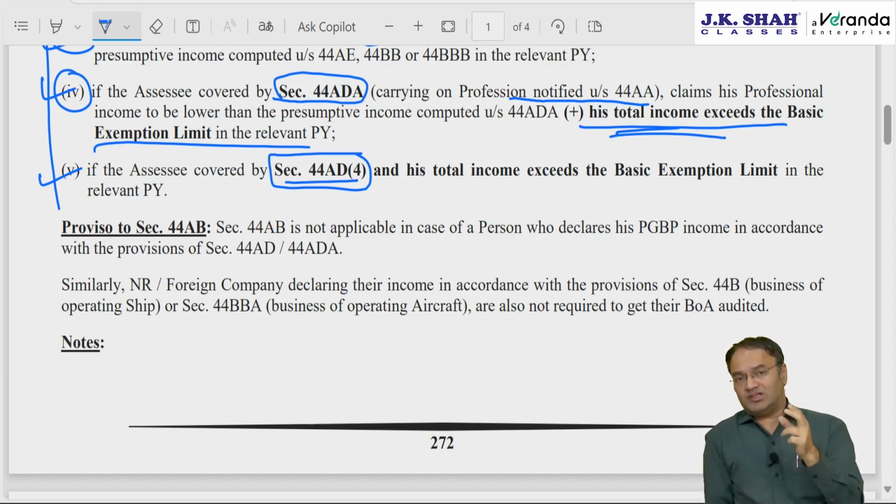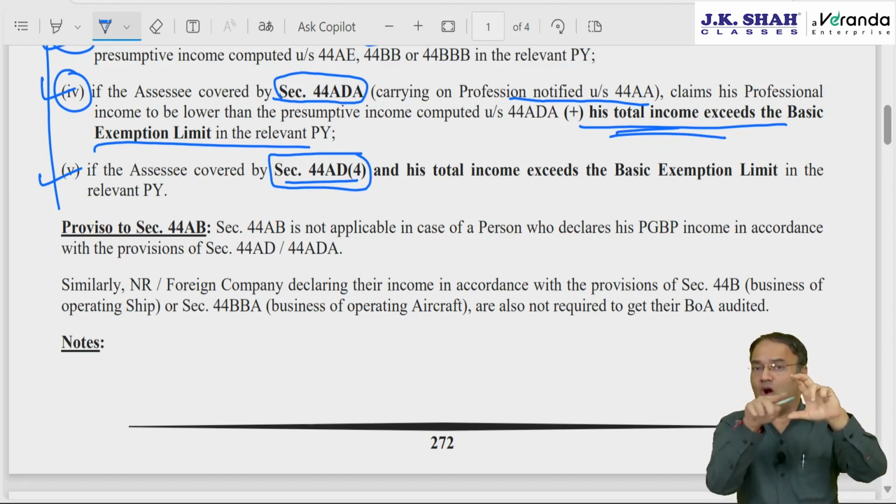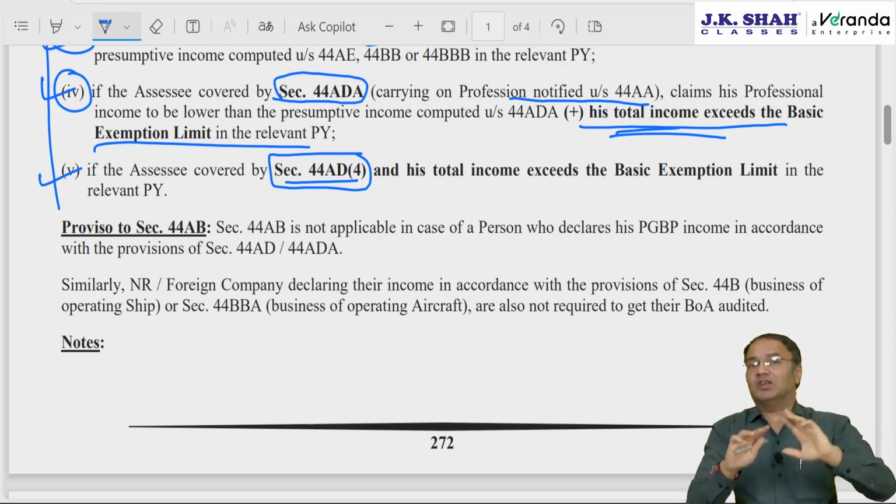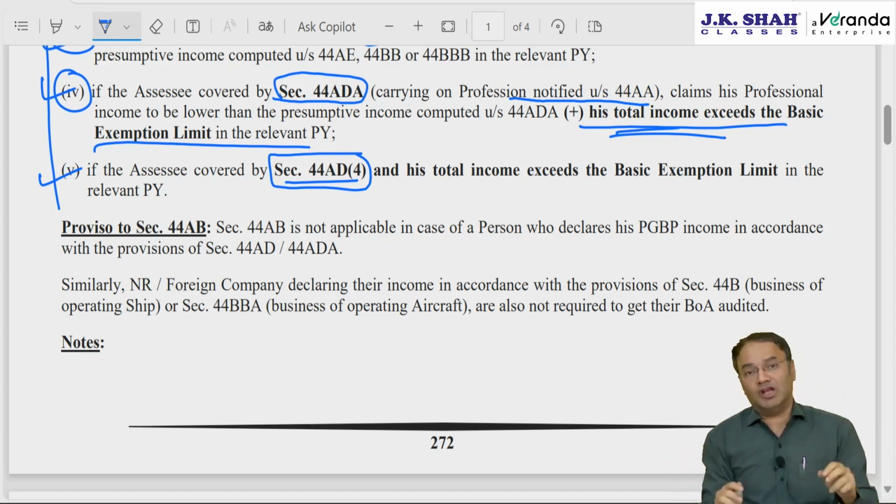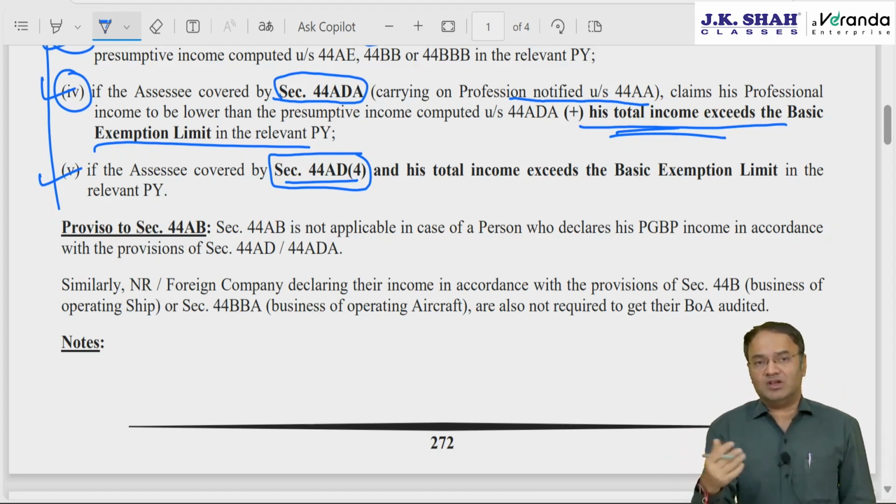In our language we call it lock-in. Once you opt for 44AD, you are locked in for 5 years. But during those 5 years, if you go out of 44AD, the next 5 years there will be lockout. You cannot come back for the next 5 years. Wait for the next 5 years, thereafter you can.